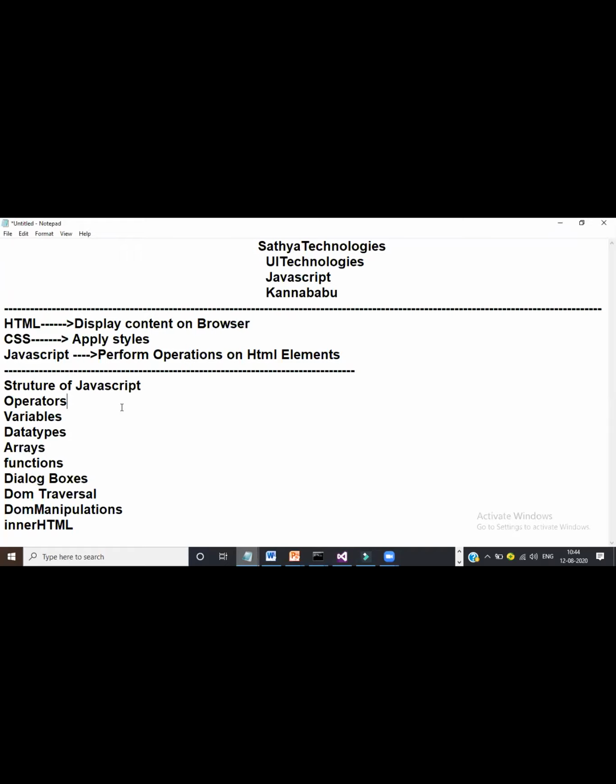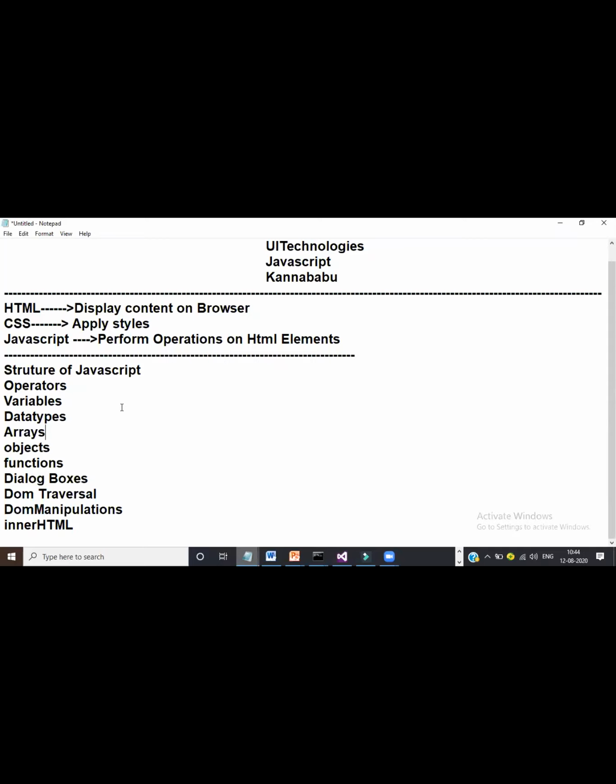Operators, variables, data types, arrays, objects are also there in JavaScript. Functions, dialog boxes, DOM traversal, DOM manipulations. Similarly, conditional statements, loops. Is it clear? All these topics. Strings, we'll try to discuss about strings. Is it clear? Ajax calls we'll discuss with JavaScript. These are the basic syllabus of JavaScript.